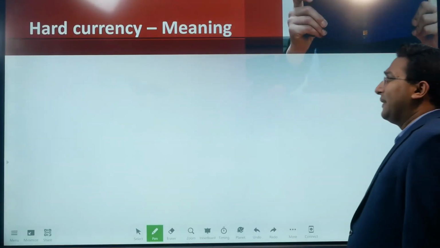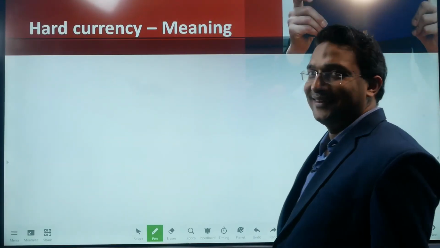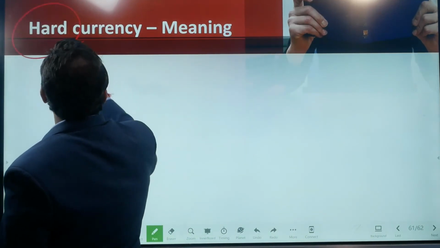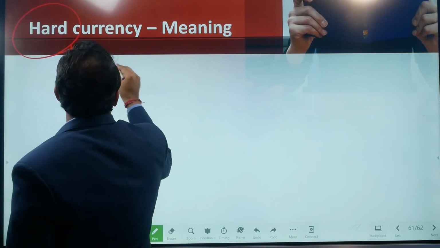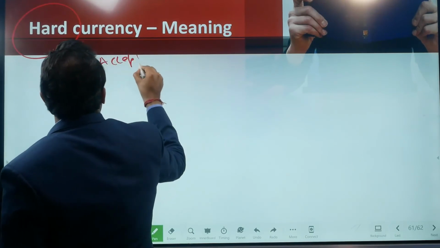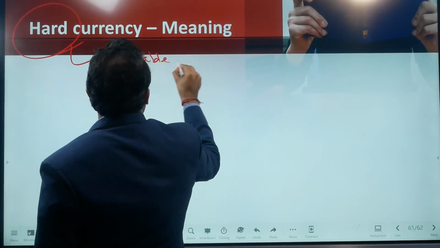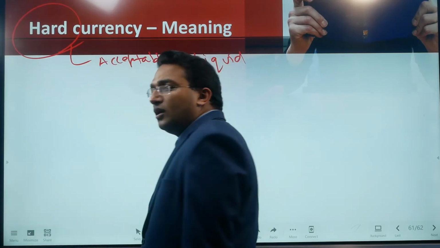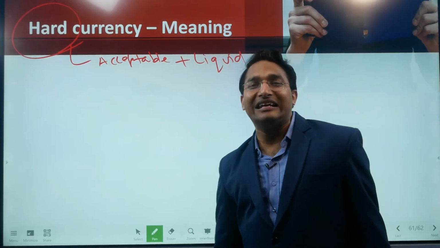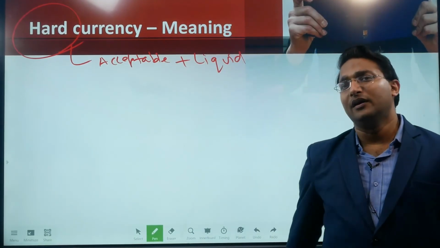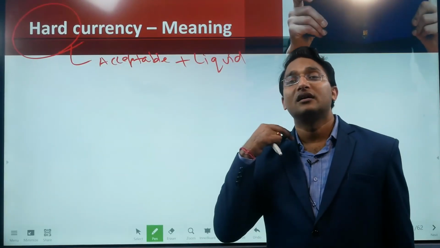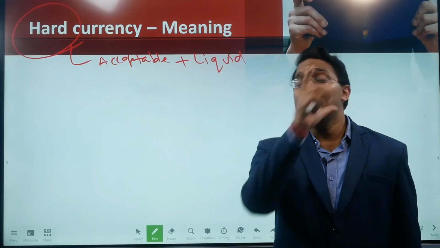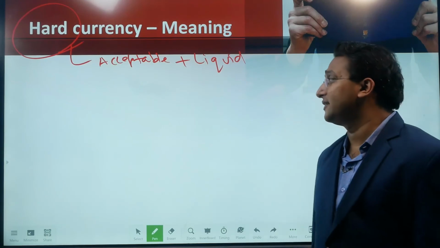Now this last concept in this lecture, hard currency, right? What is the meaning of hard currency? Any currency which is acceptable by everyone and which is liquid also. Liquid means which can be sold very, very easily. So can you give an example? The example is the US dollar, right? So the US dollar is one example of hard currency.